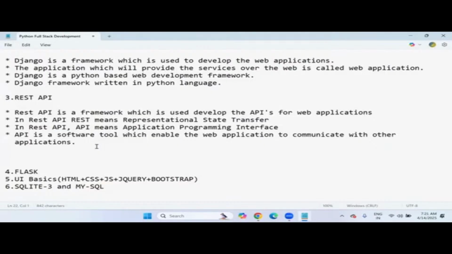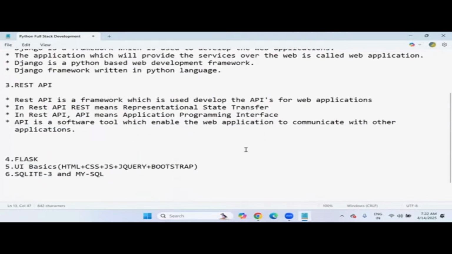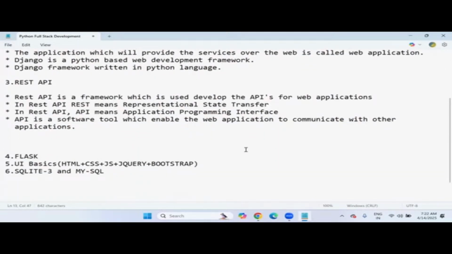Here, two or more applications can communicate with each other. For that purpose, API software is required. It's a software tool we have to design for our web application. With Python and Django, we are going to develop web applications. Once our web application is ready, to provide more services for customers, it needs to interact with other applications for making transactions.